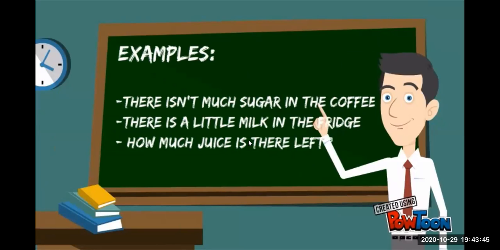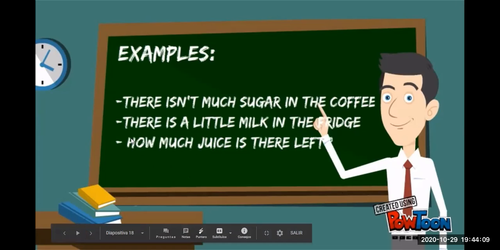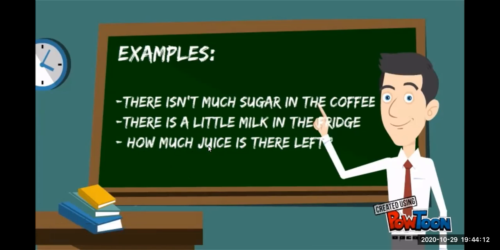How much juice is there left? ¿Cuánto jugo quedas? Significa esta pregunta. Cuando quieran preguntar cuánto queda de algo, pueden preguntar esto. Is there left? Si es incontable. Perdón, sí, si es incontable. Si es contable, podríamos cambiar el verbo. Are there left? Okay. How much juice is there left? Okay, so these are for uncountable nouns. Okay, much, a little, and how much for the question.